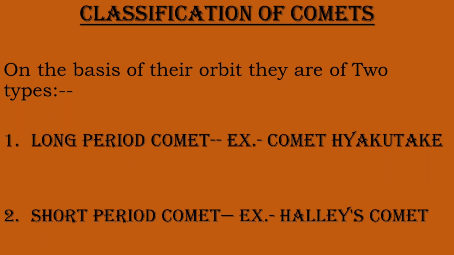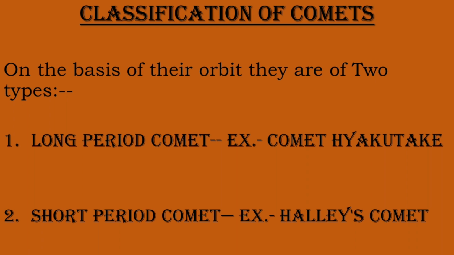Now let's see the classification of the comets. The comets can be distinguished by their orbits, which vary widely. A comet can be either a long period comet or a short period comet, which depends upon whether its orbit is shorter than 200 years. Now let's talk about the long period comet. Long period comets are on paths that take them out past the solar system's planets before they return. An example of such a comet is comet Hyakutake, which was seen in 1996.